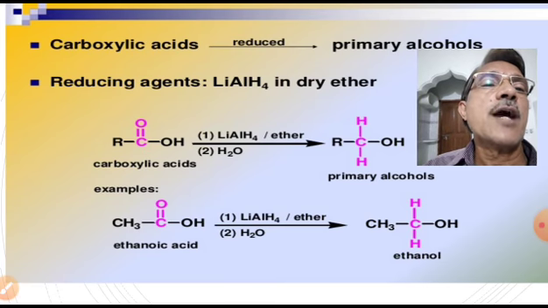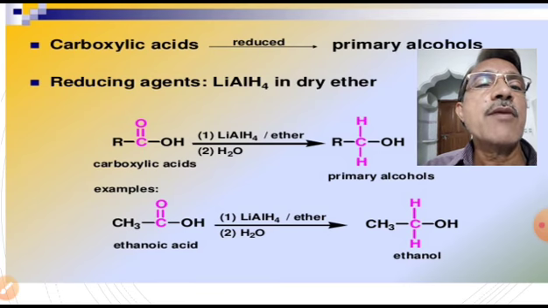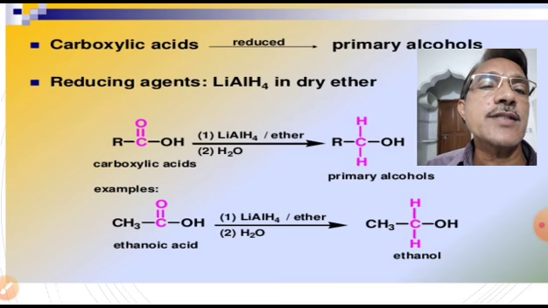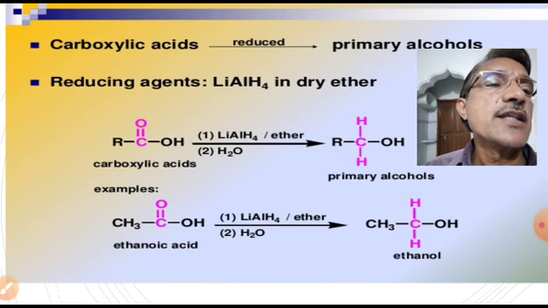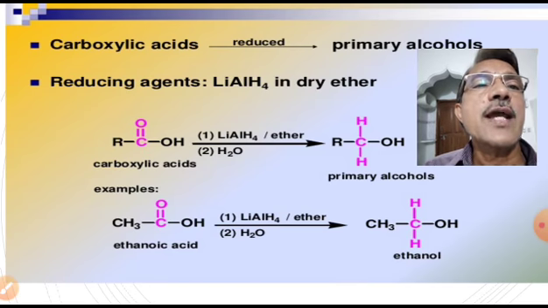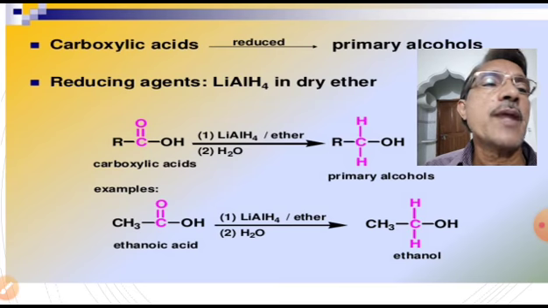Carboxylic acid upon reduction with lithium aluminum hydride gives a primary alcohol. Example, acetic acid. The IUPAC name of acetic acid is ethanoic acid. This ethanoic acid upon reduction with lithium aluminum hydride in the presence of ether gives ethanol. So carboxylic acids can be reduced to primary alcohols.